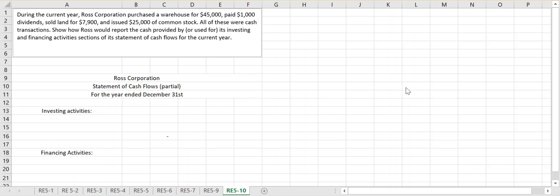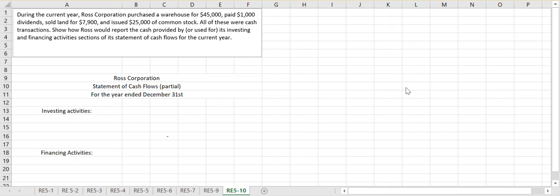So in this case, they told us that the Ross Corporation purchased a warehouse for $45,000. They paid $1,000 in dividends. They sold land for $7,900, and they issued $25,000 of common stock. They tell us that all of these were cash transactions, and they want us to show how we would be reporting that in our investing and financing activity sections.